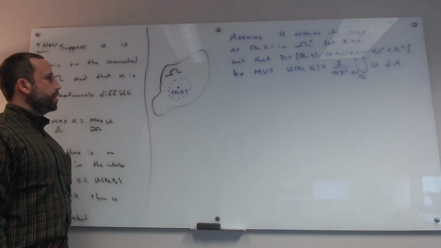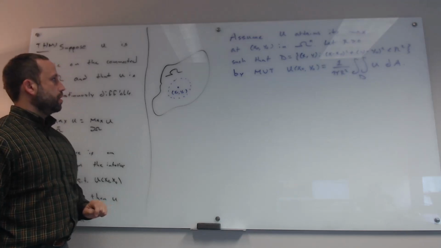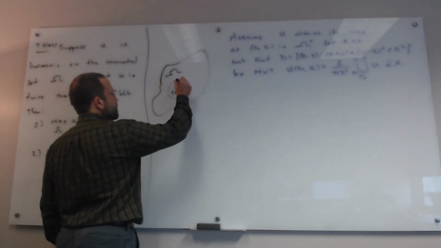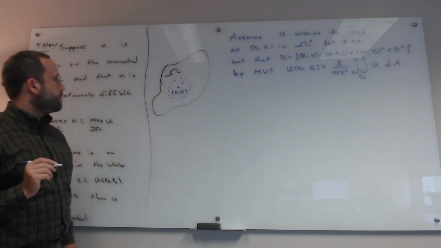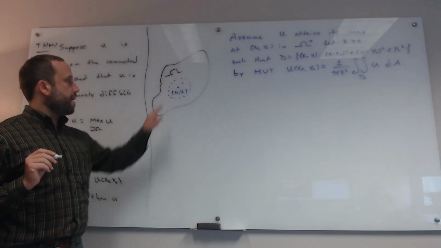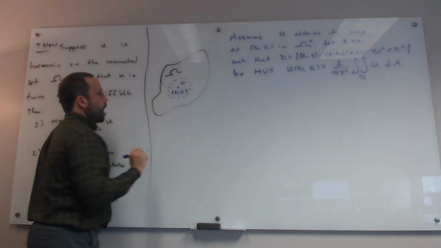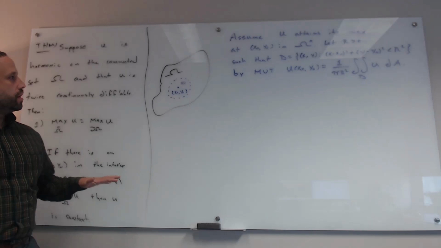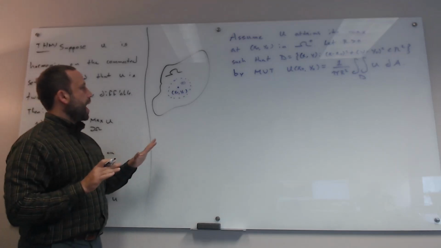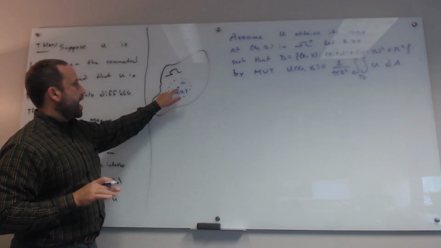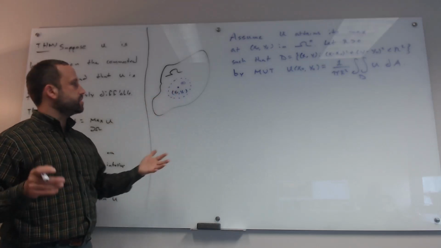So what we want to do is use the mean value property here to prove that U is going to be constant on this ball. The basic idea is, let's imagine there is a point here, we'll call it x prime, y prime, at which U is less than the maximum. Since U is continuous, there's got to be some ball on which U is less than the maximum. Let's say U of x naught, y naught is 17. That's the maximum.